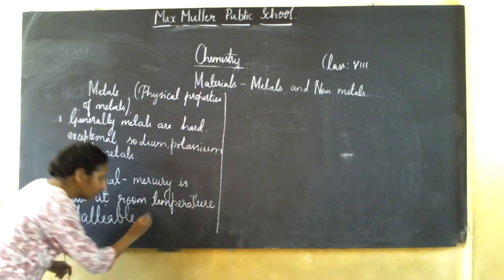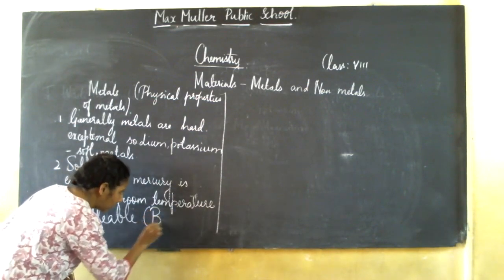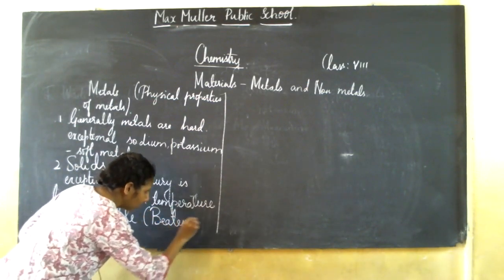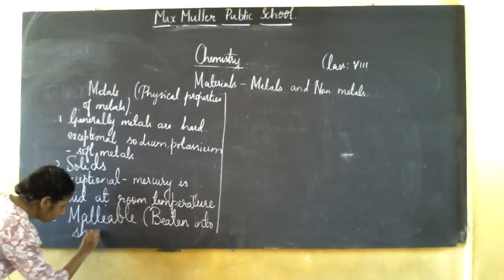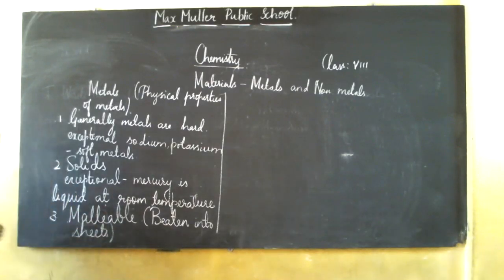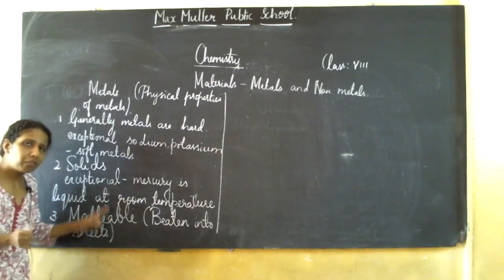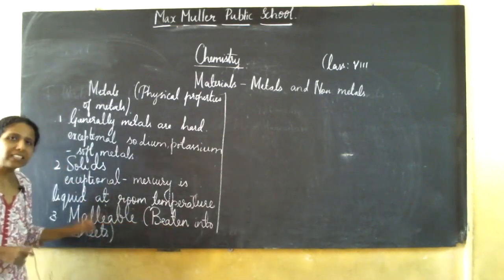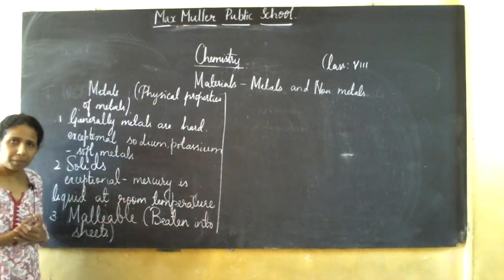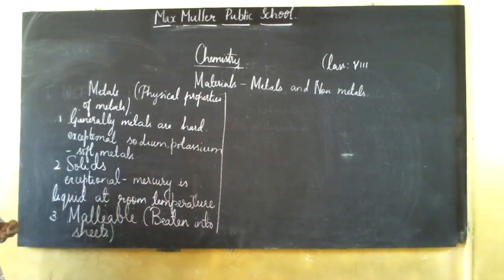Malleable means beaten into sheets. The property of metals being beaten into sheets is called malleability. Do you understand this? If you take the example of aluminium foil, aluminium can be beaten into thin sheets, isn't it?